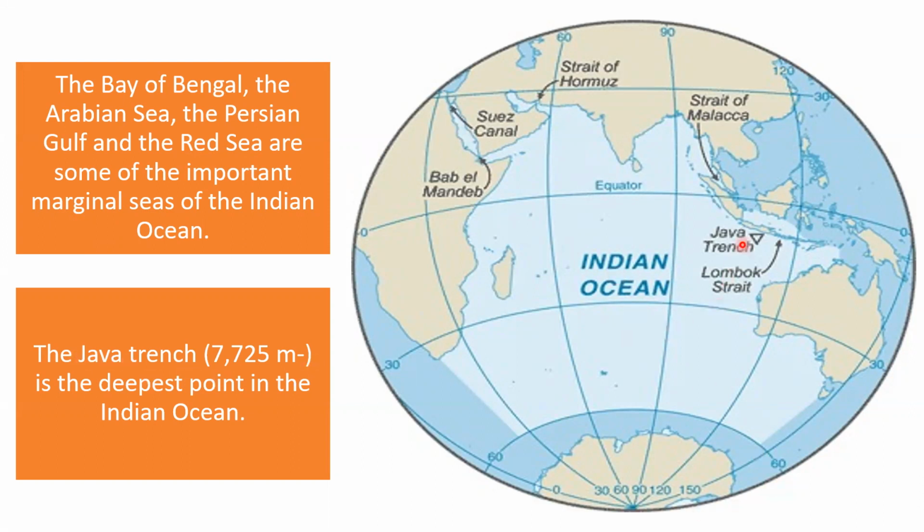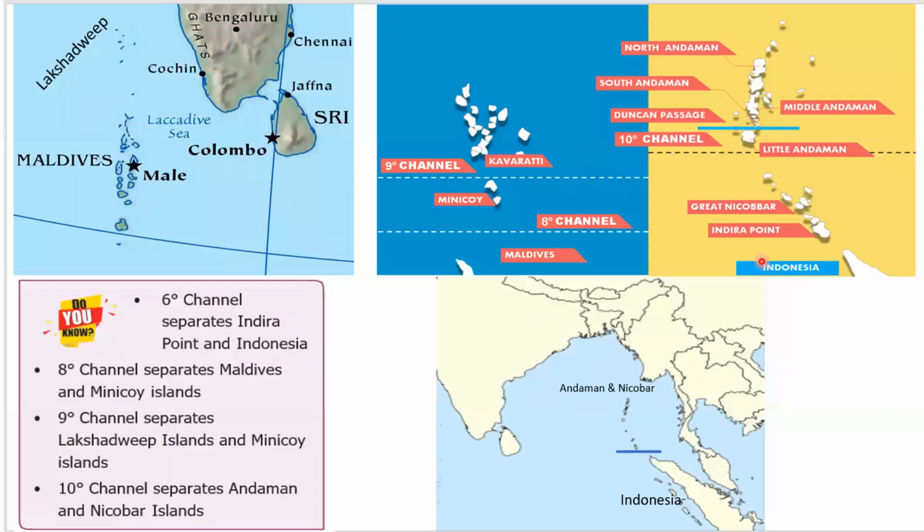The Java Trench is the deepest point in the Indian Ocean, and its depth is 7,725 meters. And the 6-degree channel separates Indira Point. Indira Point is the southernmost point of India, which is in Andaman and Nicobar. This is the southernmost point of India, Indira Point, and this is Indonesia. And this 6-degree channel separates Indira Point and Indonesia.